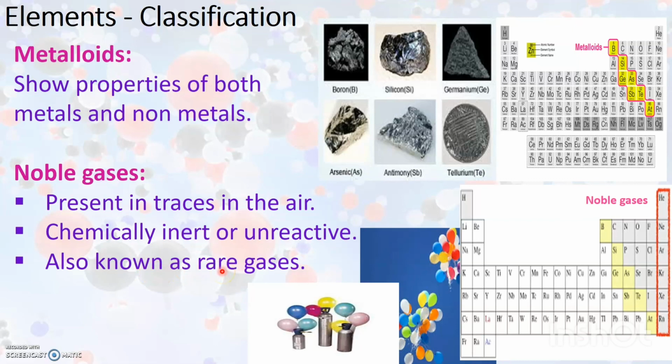I hope that you all would have seen these type of balloons which can fly high in the sky. Yes, helium is the gas that is used in order to fill these type of balloons. Helium is one of the noble gases, and other noble gases that are present are neon, argon, krypton, xenon and radon.